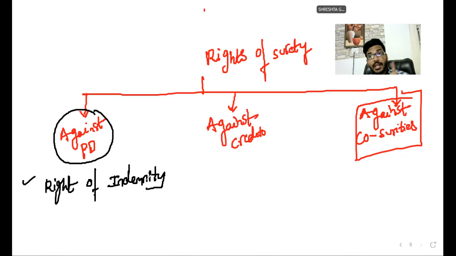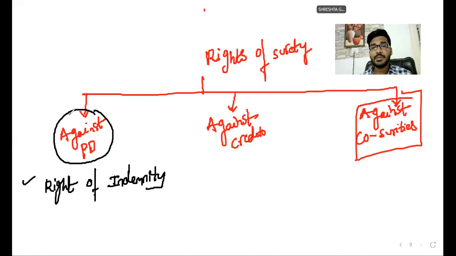Why? Because sir, the contract between the principal debtor and the surety is an implied contract of indemnity. He is an indemnifier, the other party is an indemnity holder. If any loss arises to the surety because of the principal debtor's conduct, or because of the creditor's conduct, the surety has a right to recover from the principal debtor. The same thing we are studying in contract of guarantee, contract of indemnity. Sir, principal debtor failed. Then I will pay the money. Then I incurred the loss because of the principal debtor's conduct. Then I can recover such loss from the principal debtor or not.